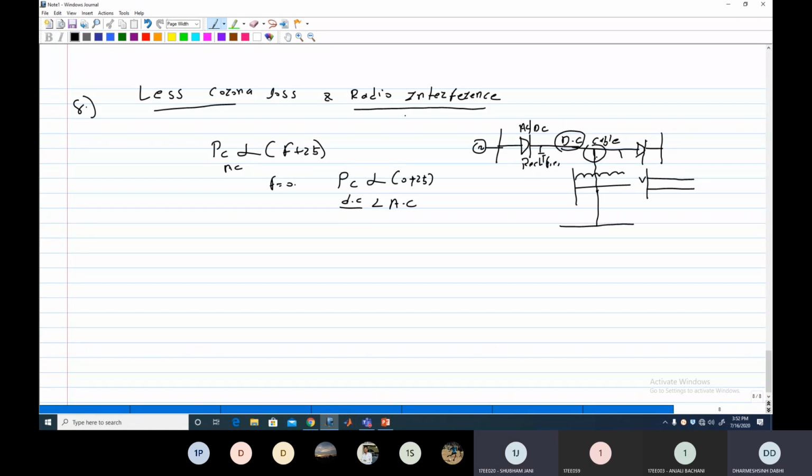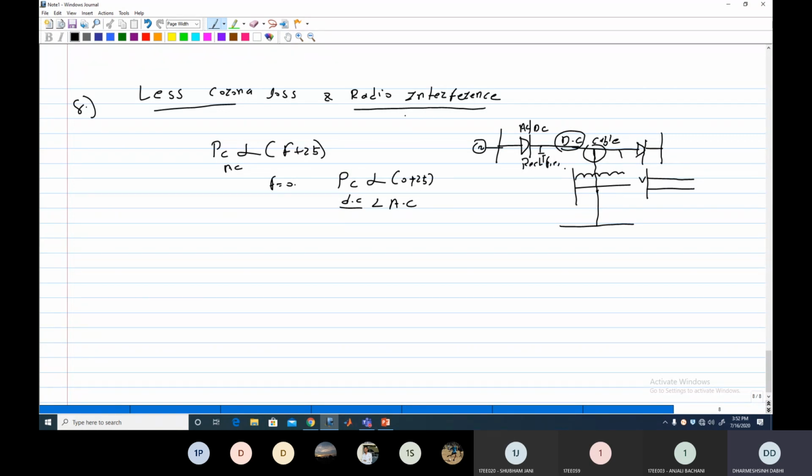Yes, sir, clear. Okay. So the main idea of the HVDC line is to transmit large power over a long distance. This is also possible by the HVAC line, which can transmit bulk power over a long distance. But beyond a certain length, for economic reasons, we cannot use HVAC.